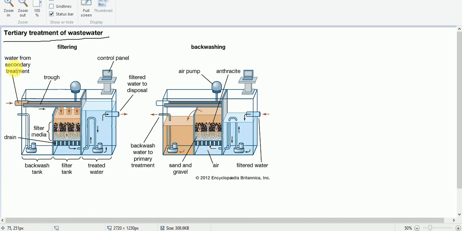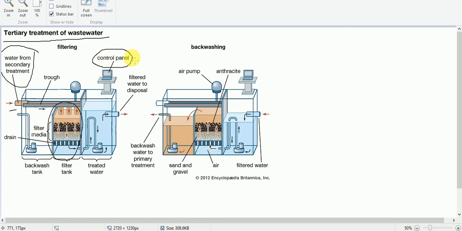Okay, so here water from the secondary treatment is again injected here, okay, through this pipeline. And here we have this filtration tank. Okay, filtration tank, maybe using charcoal and others. Filtration tank is there. Okay, and after that water is treated properly. And here we have one control panel.